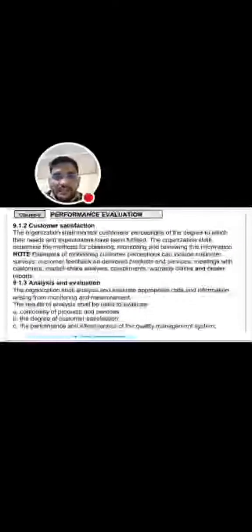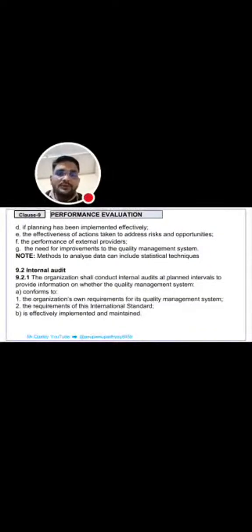And next clause is 9.1.3. This is analysis and evaluation. How can we do analysis and evaluation? The results of analysis shall be used to evaluate conformity of products and services, the degree of customer satisfaction, and the performance and effectiveness of the QMS.